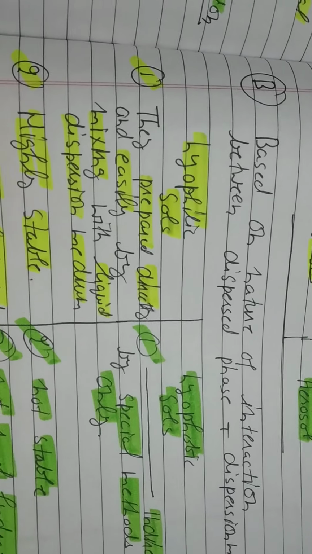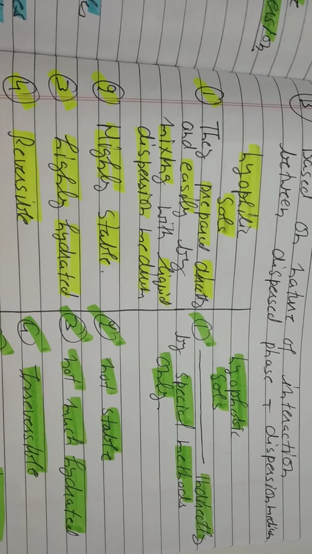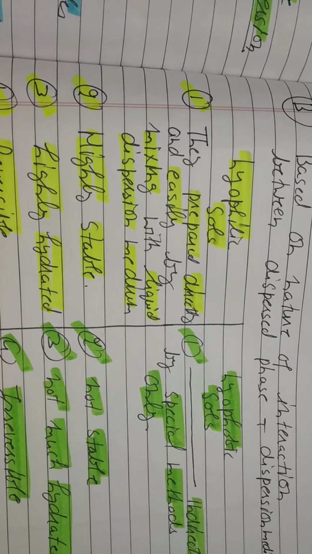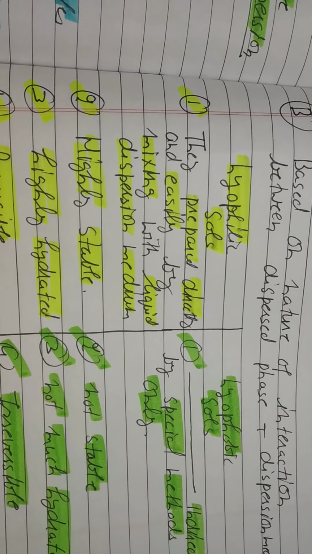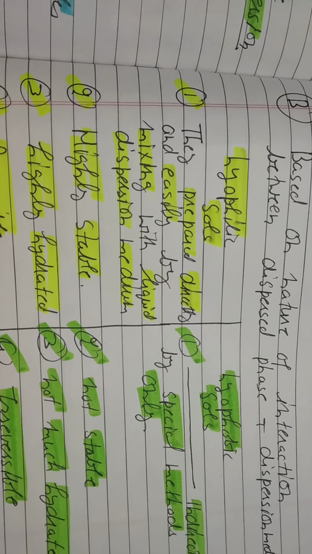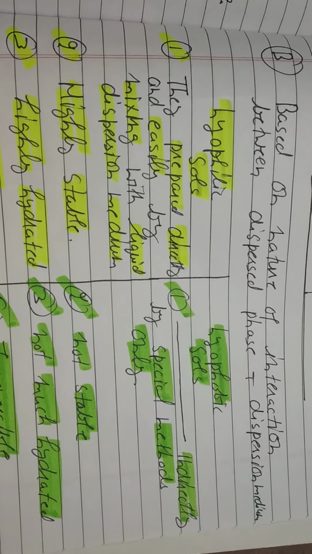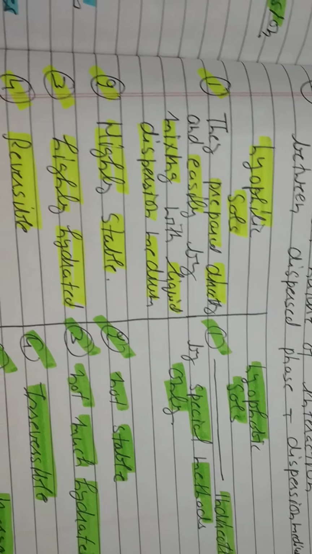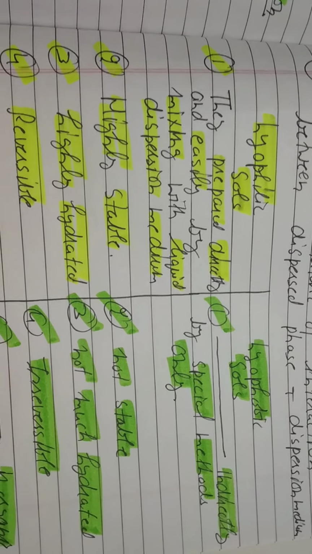Now, based on the nature of interaction between the dispersed phase and the dispersion medium, if we can mix the dispersed phase and dispersion medium directly and easily, we can make a lyophilic sol. It is called a lyophilic sol. And if they are mixed indirectly, by special methods only, then it is called a lyophobic sol. A lyophilic sol is highly stable. A lyophobic sol is not stable.